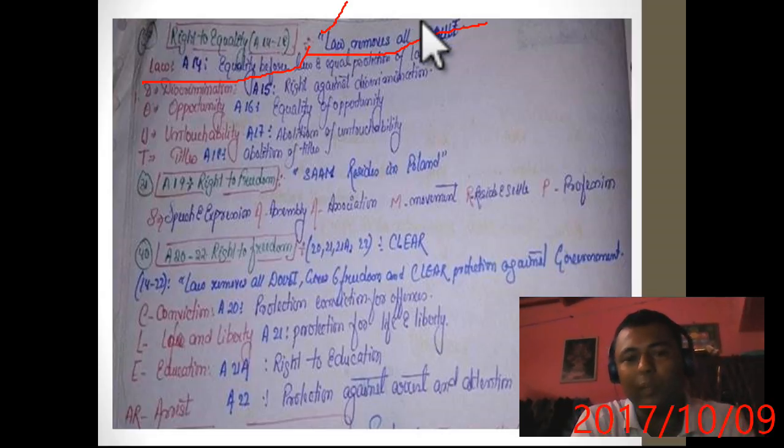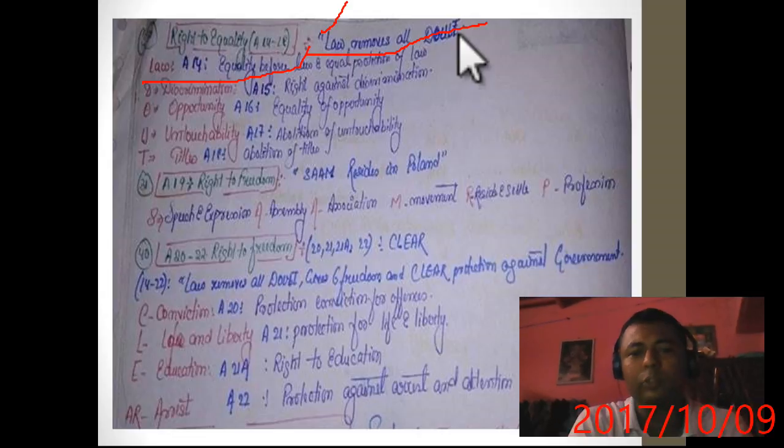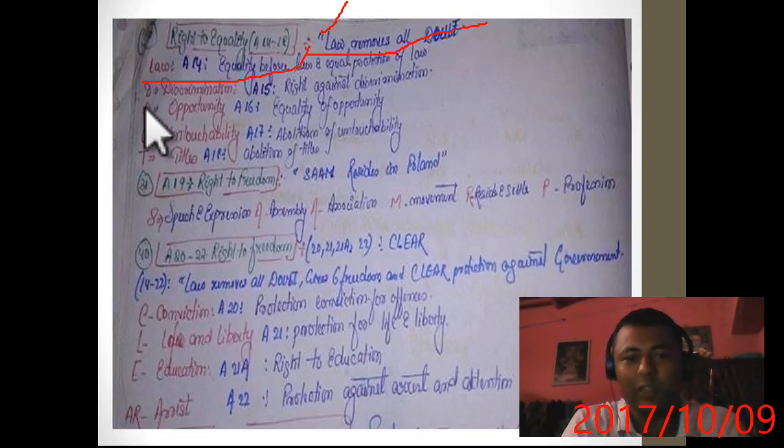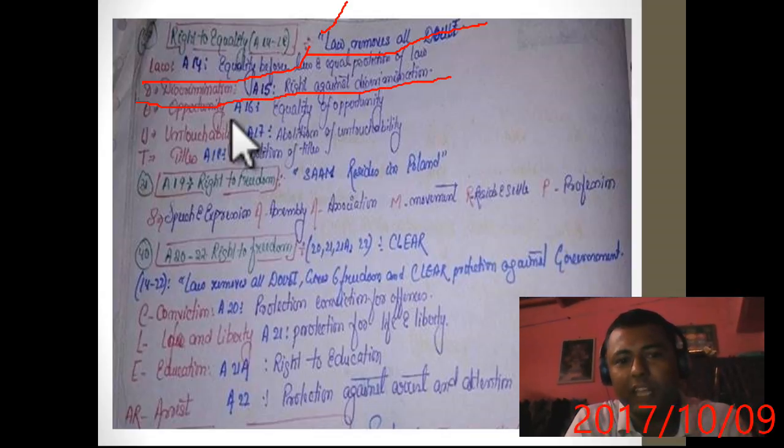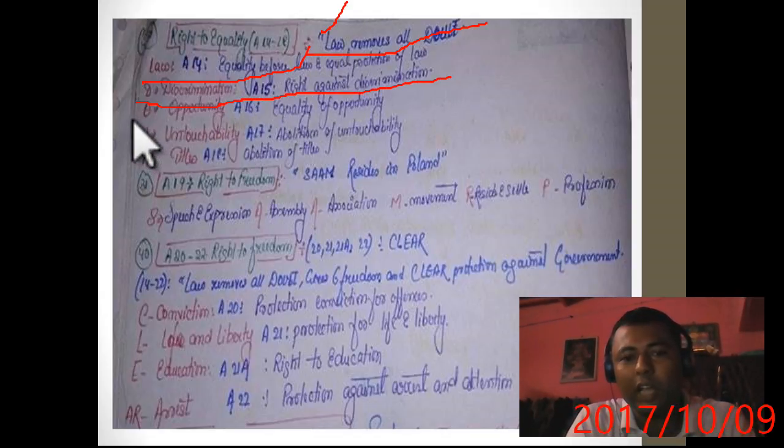The spelling of doubt is D-O-U-B-T, but here B is silent, so we will make it silent. Now from D, right against discrimination is Article 15. After that, the right to equal opportunity in employment, Article 16.